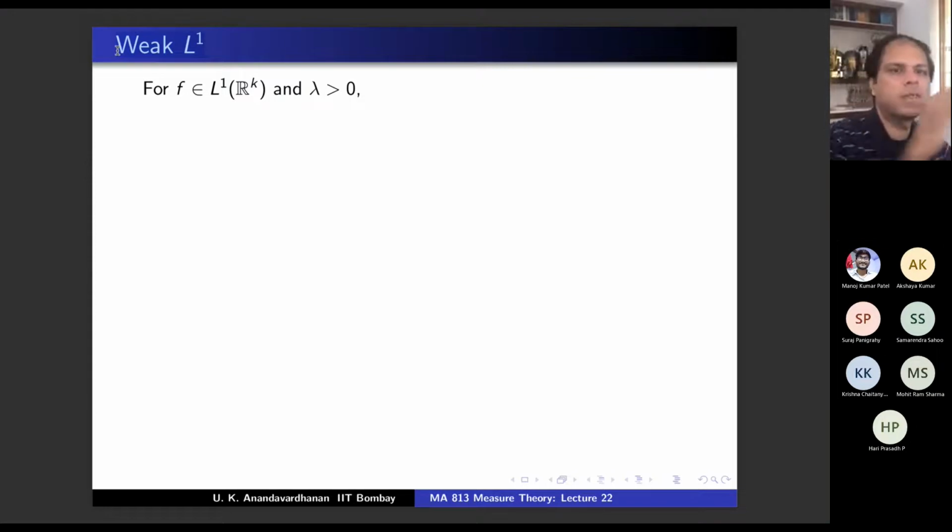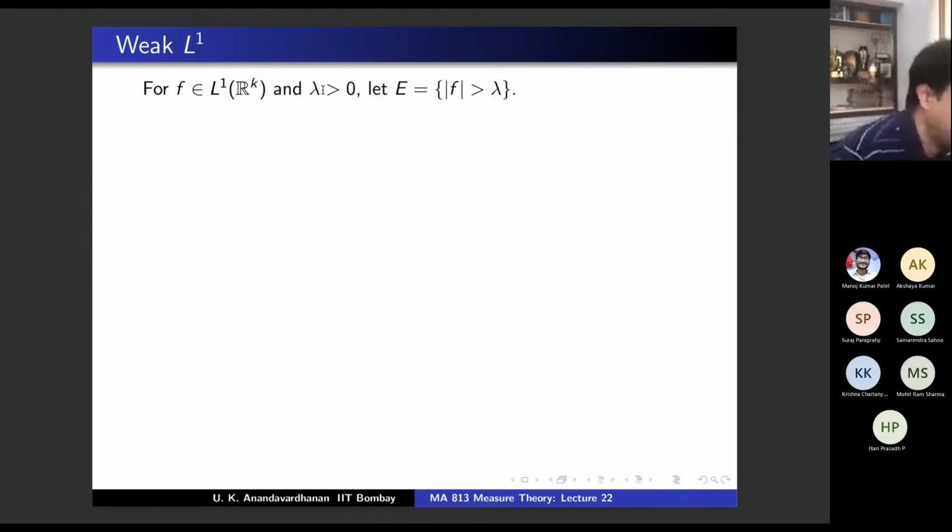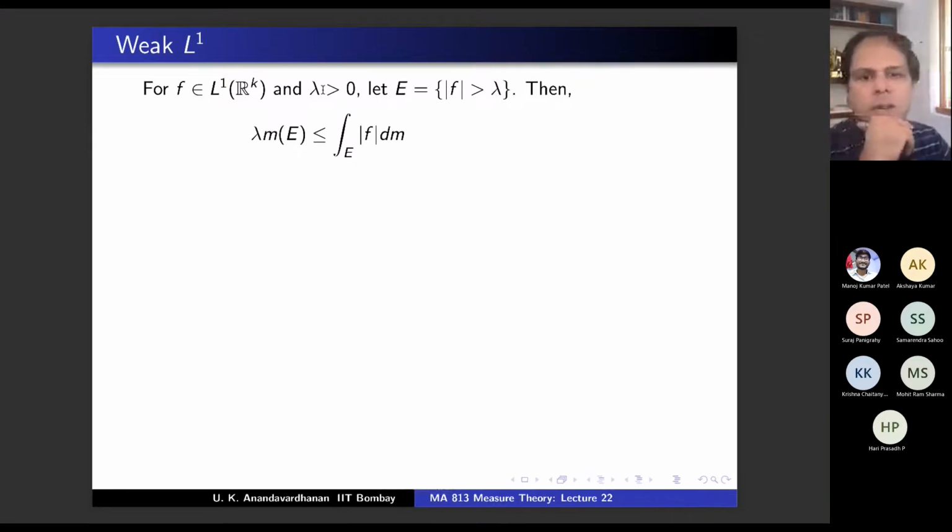In order to motivate the definition, let us start with an L1 function. Suppose f is an L1 function and lambda is a positive number, and you consider this set, mod f bigger than lambda. What is the meaning of this set? The set of all x such that mod f(x) is bigger than lambda. Okay. And consider lambda times the measure of this set E. This is less than or equal to the integral over E of mod f dm, no?